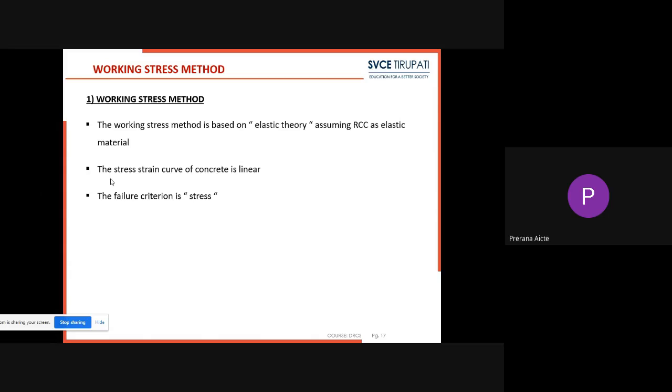These are the points that we have to remember in working stress method: it is based on elastic theory, assuming RCC is an elastic material, the stress strain curve of the concrete is linear, and the failure criterion is stress.